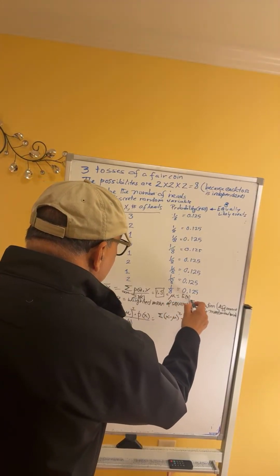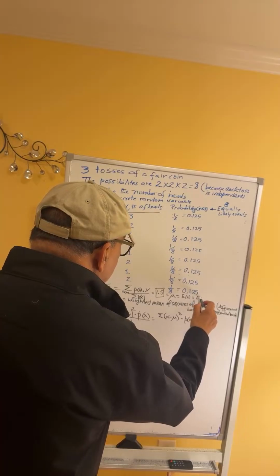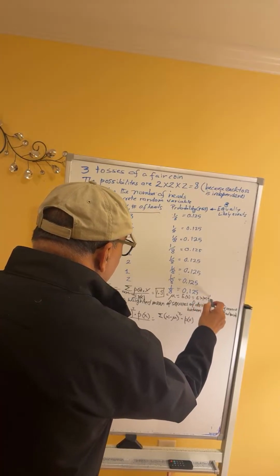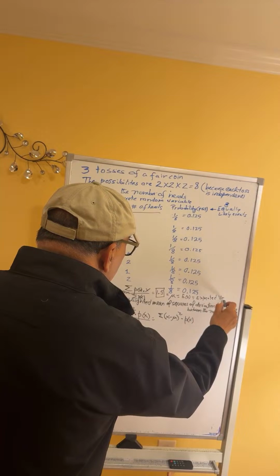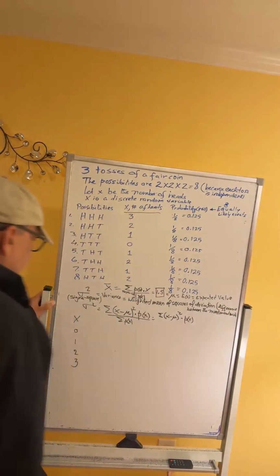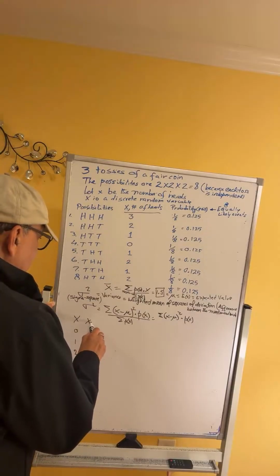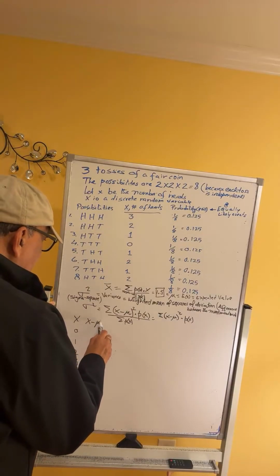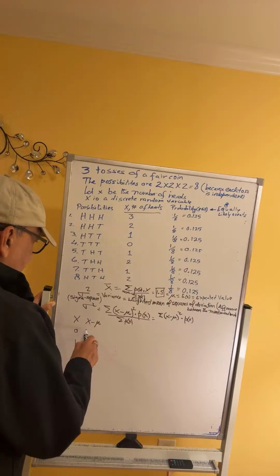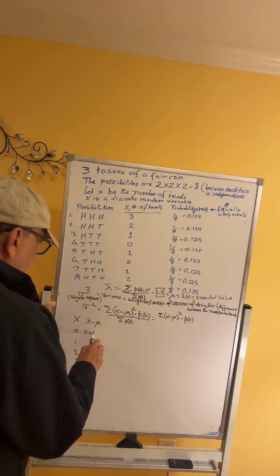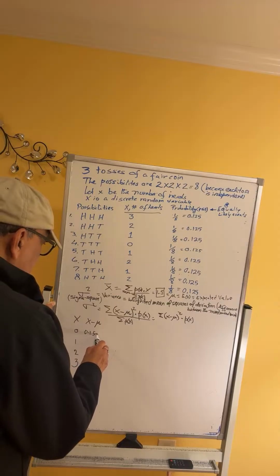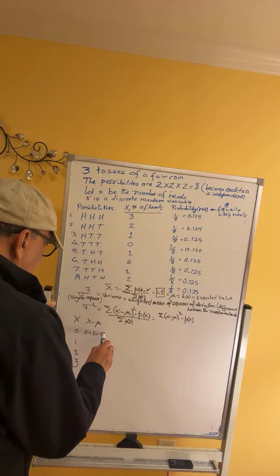And also notice this is the mean, or expected value. E of x is the expected value of this probability distribution, same as the mean. So first we will find x minus mu. For the first one, 0 minus 1.5, which will be minus 1.5.